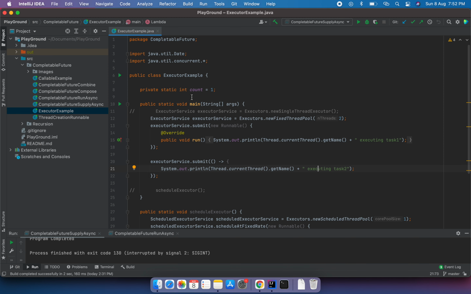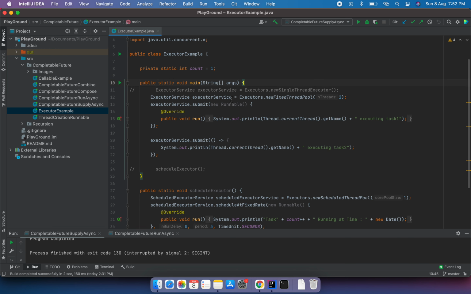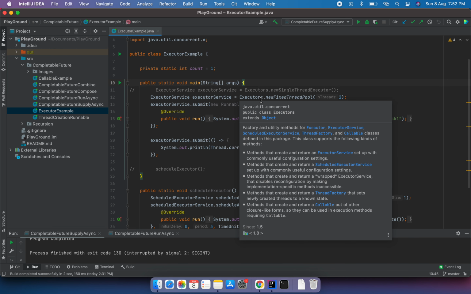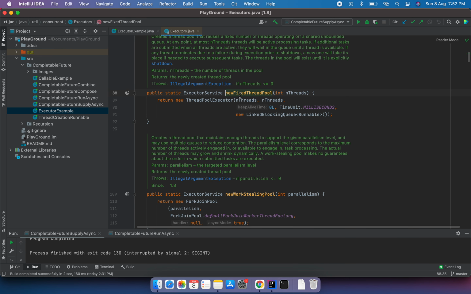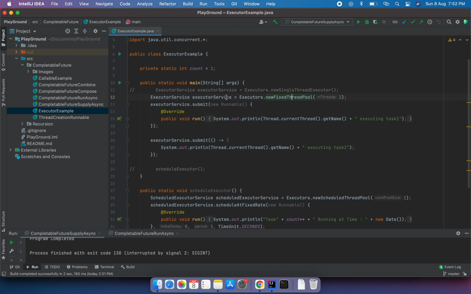So I'm in the ExecutorExample Java class. I have a simple class, and in the main method I'm creating an executor service. For that I'm using the Executors class, which has a static method that takes the number of threads you want to allocate to the executor. If we look into this static method, it returns the reference of the executor service, which we are assigning to the executor service. In this executor service we are submitting some tasks, and whenever this program executes, these tasks will be executed by threads allocated from the executor pool.